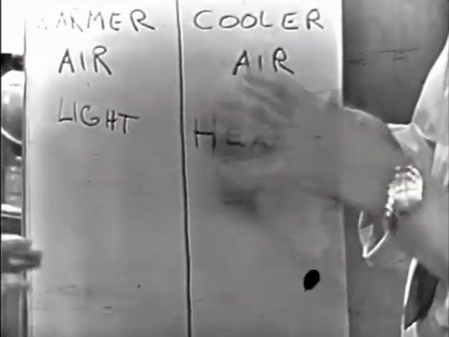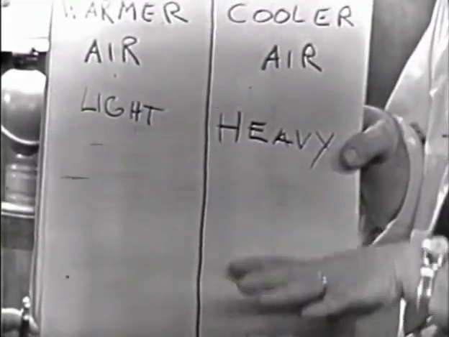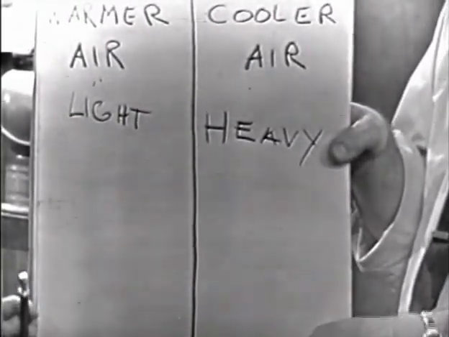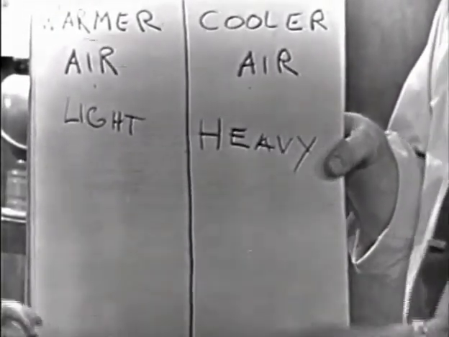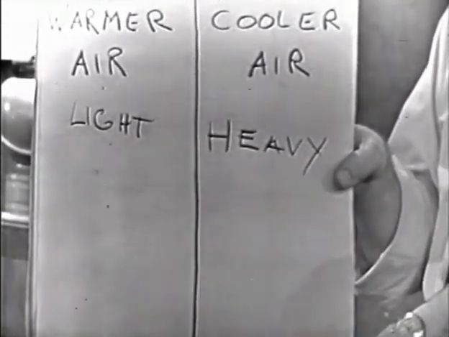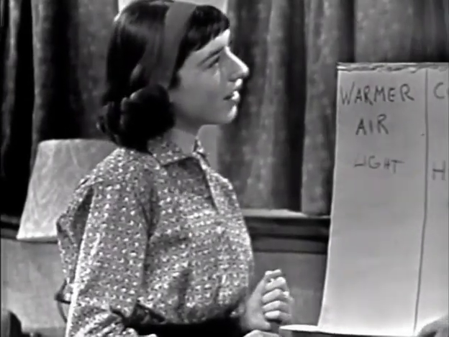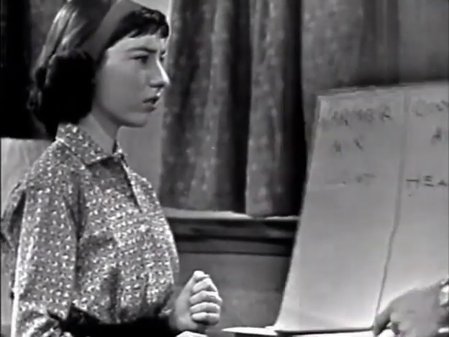There. Okay, now if this is heavy, this means that all this air pushing down here is going to put more pressure on the surface of the earth, isn't it? While over here, the warm air, being light, is not going to put as much pressure. How do we measure that pressure? With a barometer. Yes, with a barometer. Have you ever made a barometer? No. Oh, well, good.